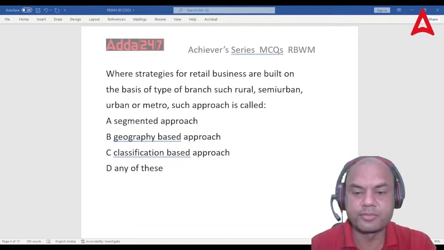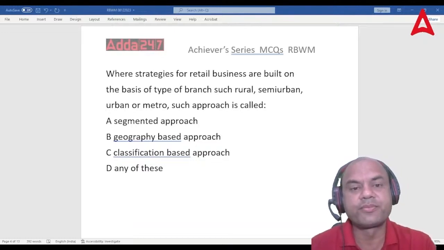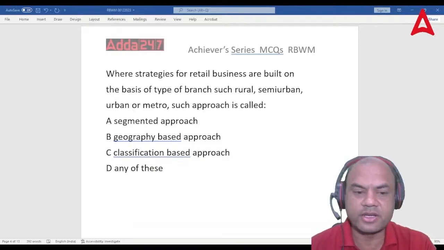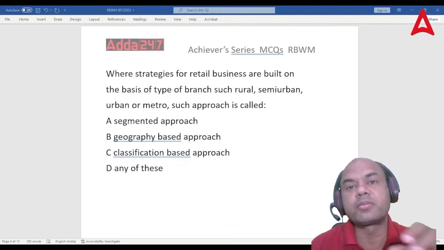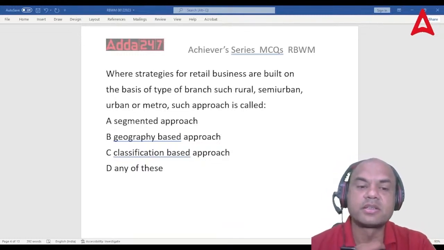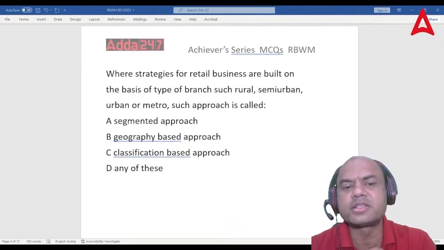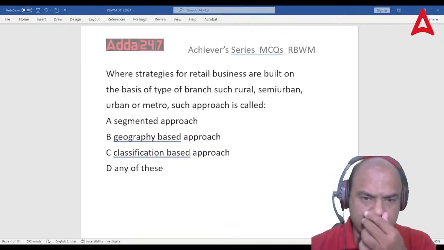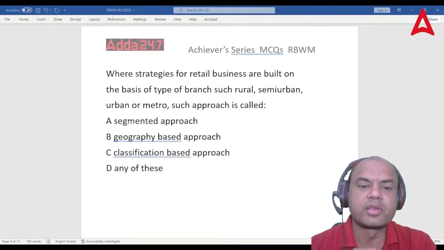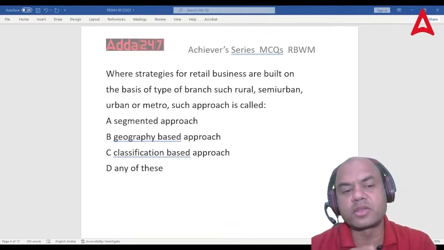The answer for this is built on the basis of rural, semi-urban. You have these branches in your banks also, right? Means you have a semi-urban branch, you have an urban branch. We all have these branches. Mainly in nationalized banks, we have this concept of semi-urban, urban. So this approach is called as what?